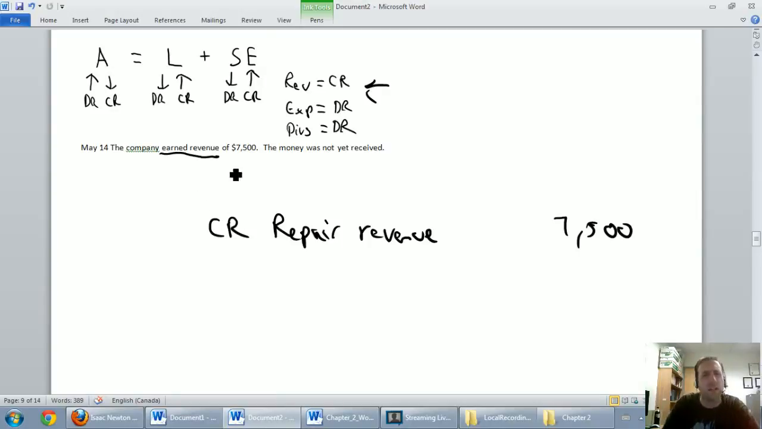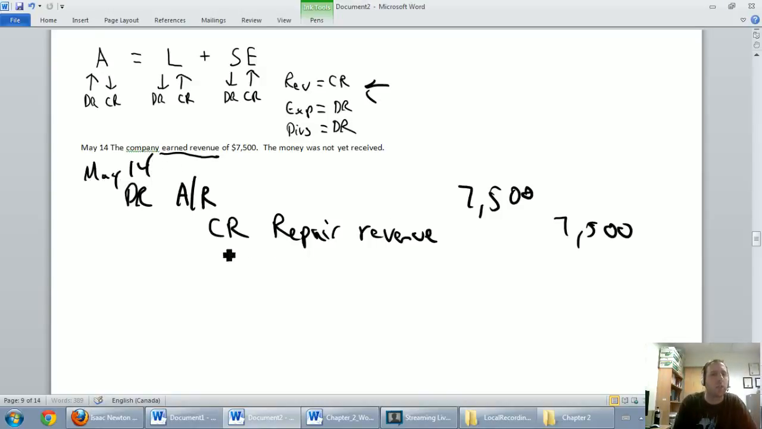So if I do a bunch of work and I don't get paid, but I'm owed money, that situation is called an account receivable. It's kind of the opposite of a payable. Somebody came to us, we did a bunch of work for them, and they said, hey, send me the bill. They owe us money. That's an asset called an account receivable. It's a current asset. So we're going to debit A/R for accounts receivable, and the amount of that receivable is $7,500. The date here is May the 14th, and the description again is earned $7,500 on account, or earned $7,500, didn't receive the money, something like that. Let's carry on.